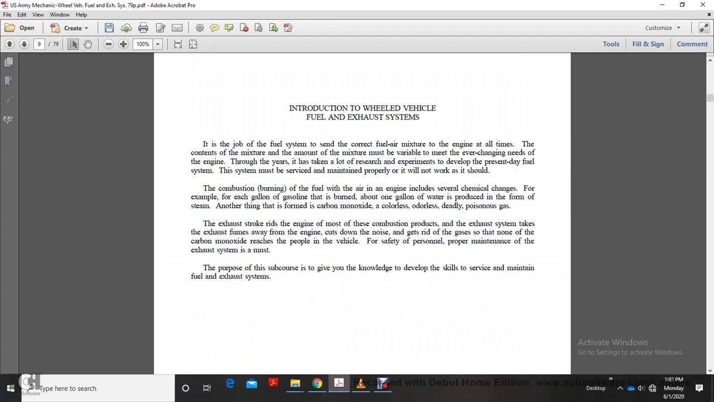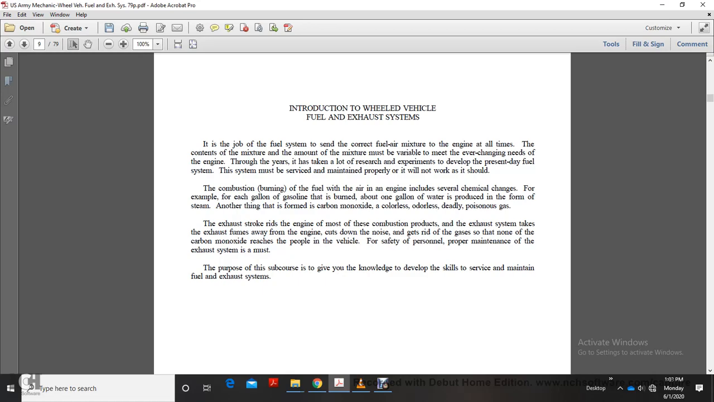Introduction, wheeled vehicle fuel and exhaust systems. The fuel system must supply the engine with the correct fuel and air mixture at all times, but the content and amount of the mixture must be variable to meet the ever-changing needs of the engine. Over the years, a lot of research and equipment have developed the present-day fuel system. This system must be serviced and maintained properly, or it will not work as it should.